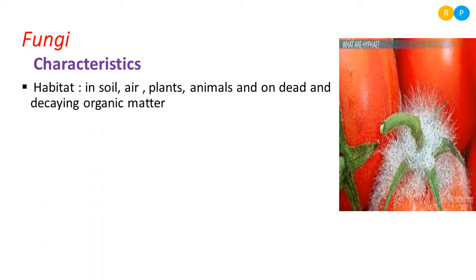Now let us study the characteristic features of fungi. First, let us see the habitat. Where do we find fungi? Fungi are present everywhere, the same as bacteria. When we were talking about the kingdom Monera, we saw that bacteria are ubiquitous in their distribution because they are present everywhere. Like bacteria, fungi are also present in different habitats. They can be found in soil and air, they can also be found on the surface of plants and animals, and they also grow on dead and decaying organic matter.